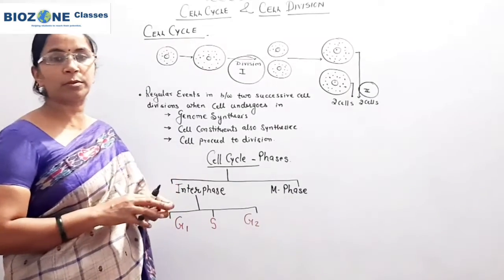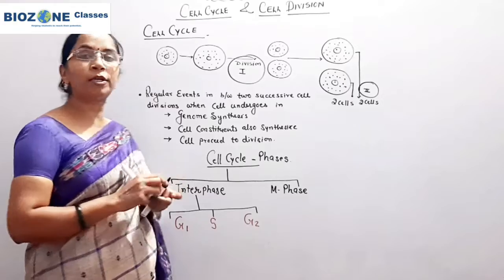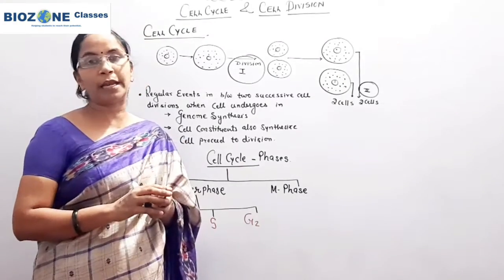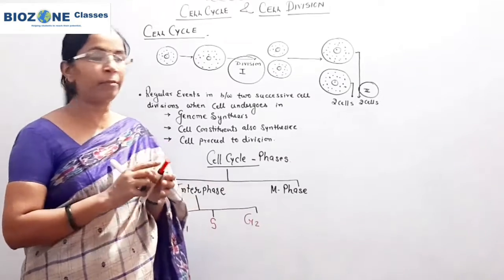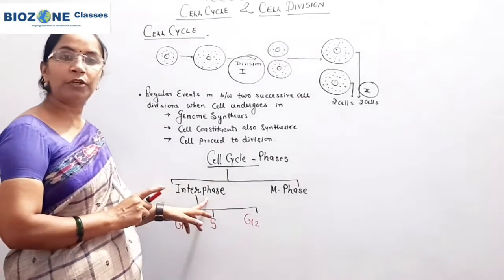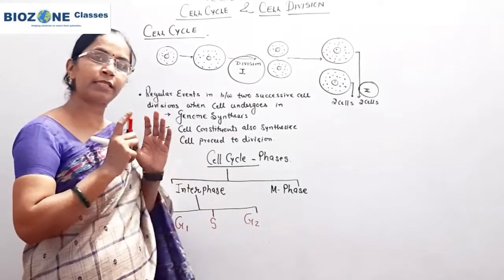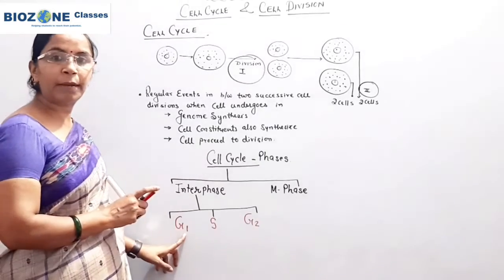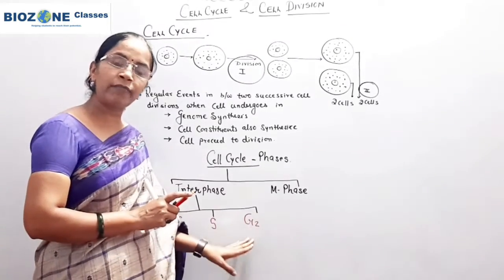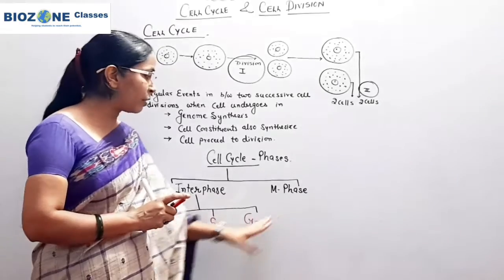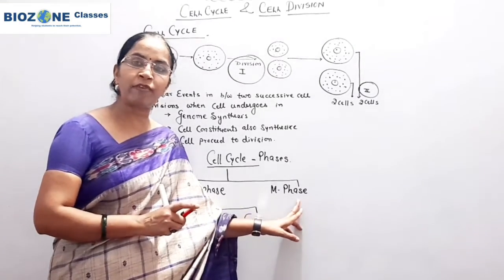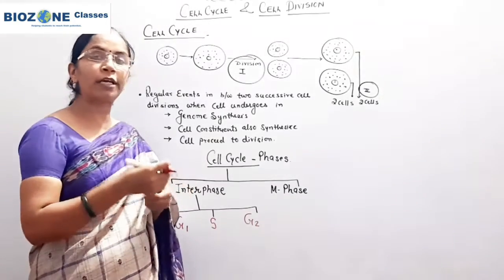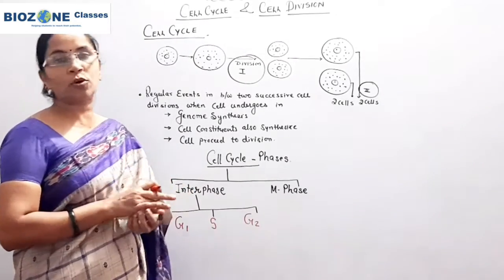Of the total time required for a cell cycle in a particular species, 95% of the time is required for interphase. So interphase is the longest phase of the cell cycle, and it is completed by G1, S and G2. Once G2 is completed, the cell proceeds to the M phase or mitosis phase. So here generally one question is asked: what is the sequence of phases of the cell cycle?